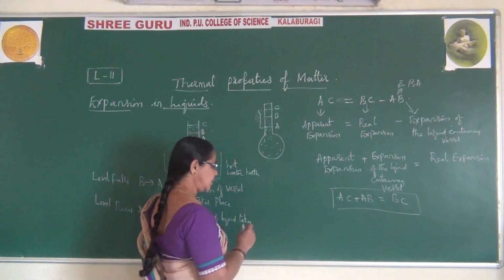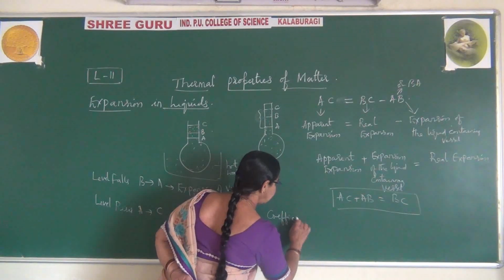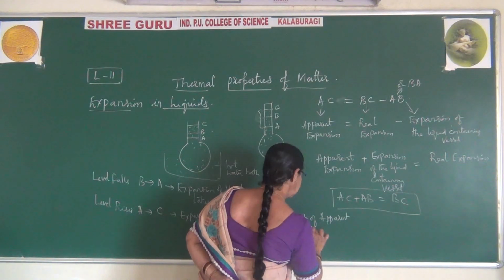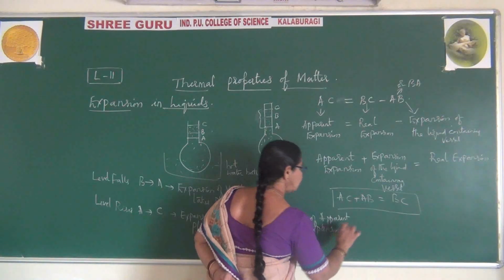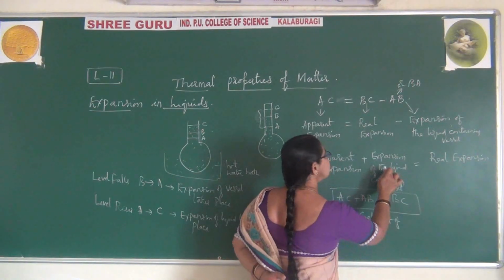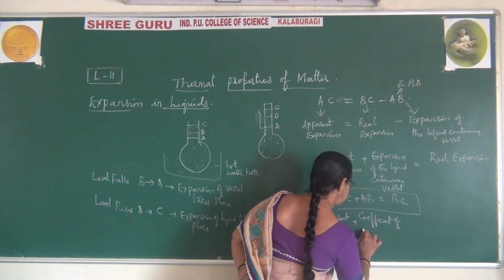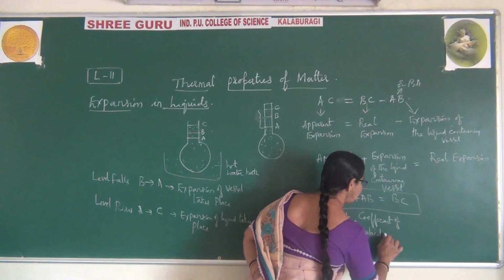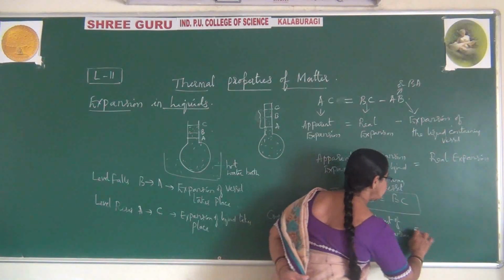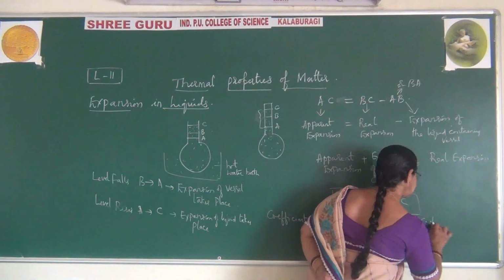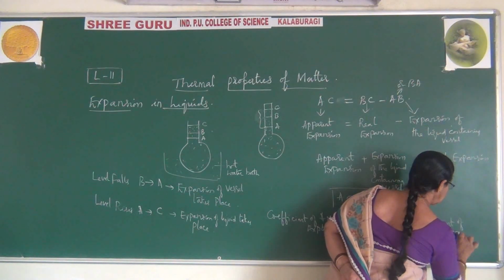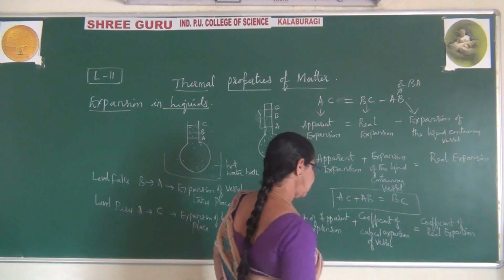So I write one formula for this. Coefficient of apparent expansion plus coefficient of cubical expansion of the vessel is equal to the coefficient of real expansion. So this is the formula.